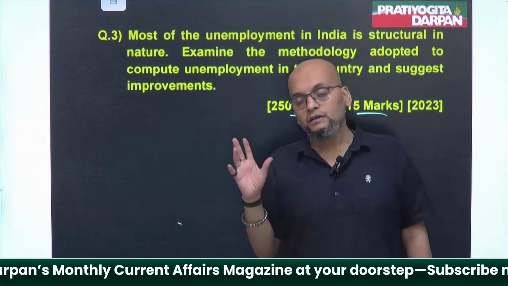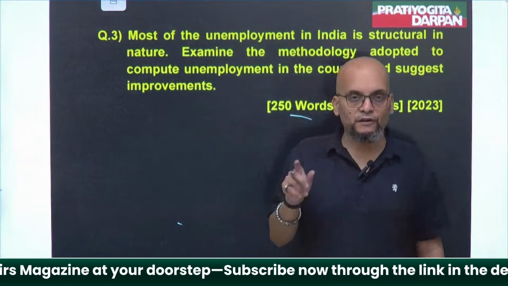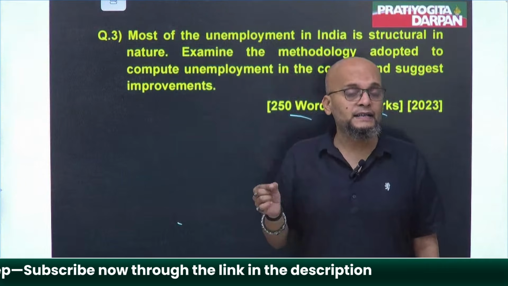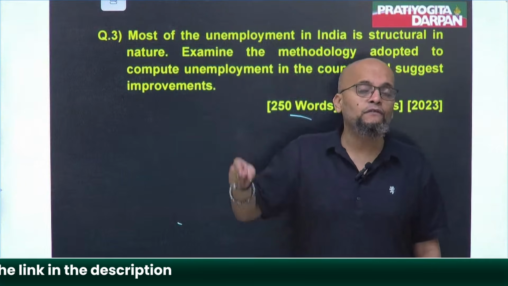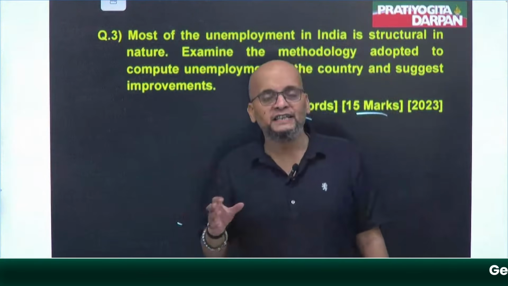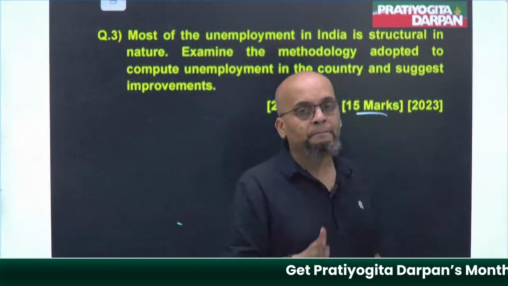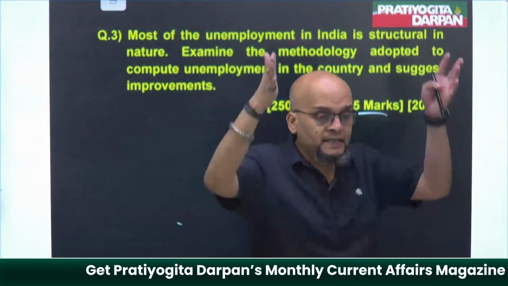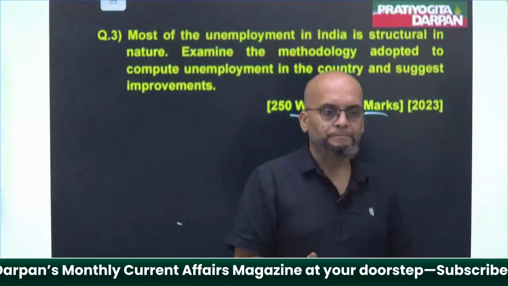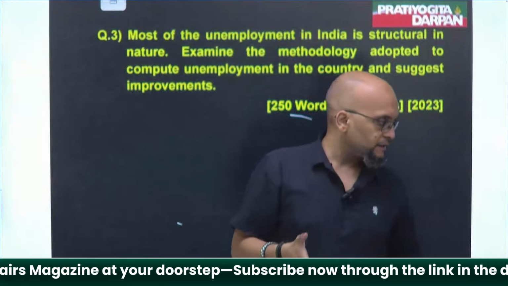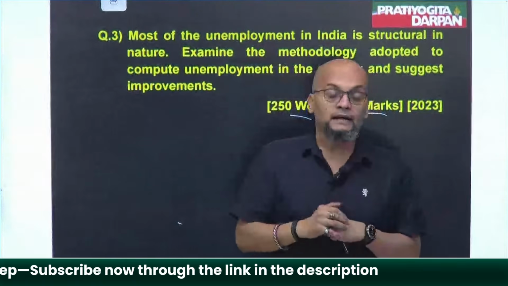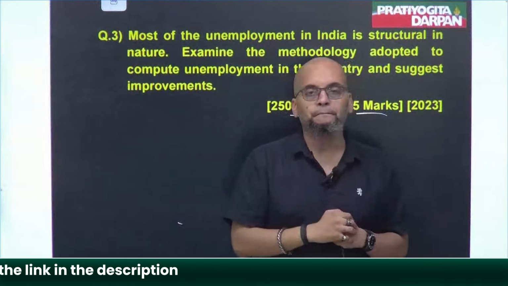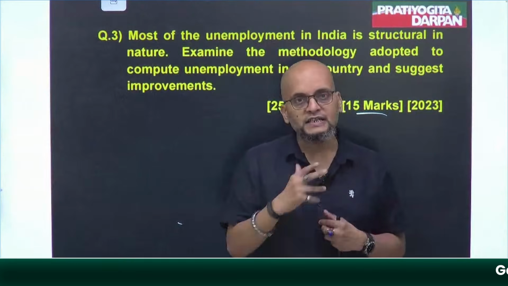First of all, there are 2 points that we have to reflect on here. First is that it is actually the failure of the system, the failure of the government, that people are unemployed. This is the structural failure. The economy that we are living in, the structure that we have set up, that structure is failing.